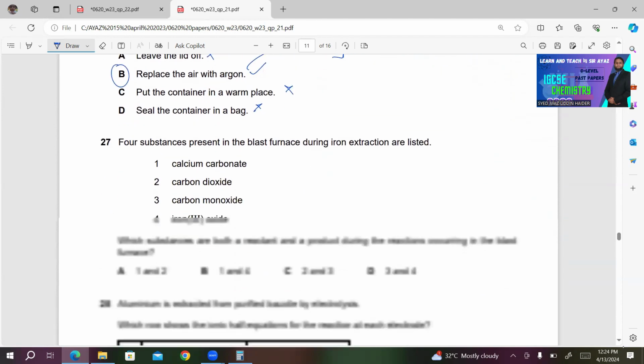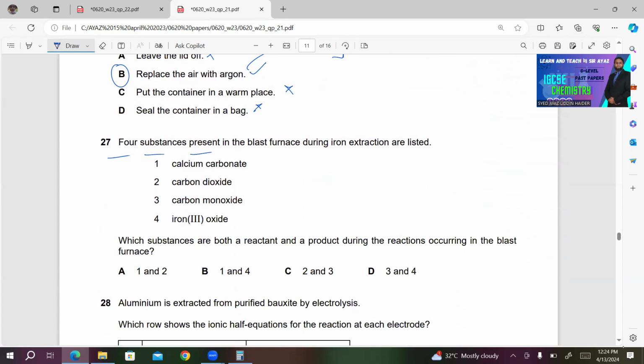27. Four substances present in the blast furnace during iron extraction are listed. Number 1, calcium carbonate. Number 2, carbon dioxide. Number 3, carbon monoxide. Number 4, iron(III) oxide. Which substances are both a reactant and a product during the reactions occurring in the blast furnace?